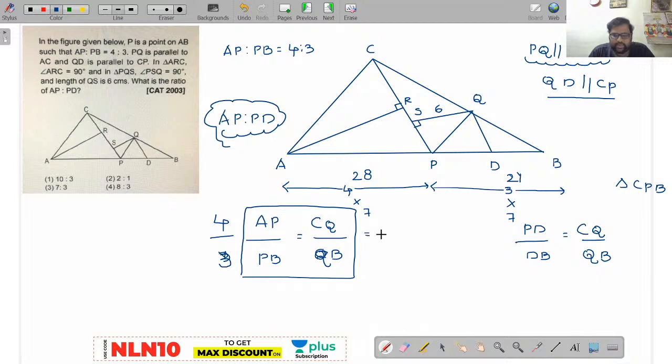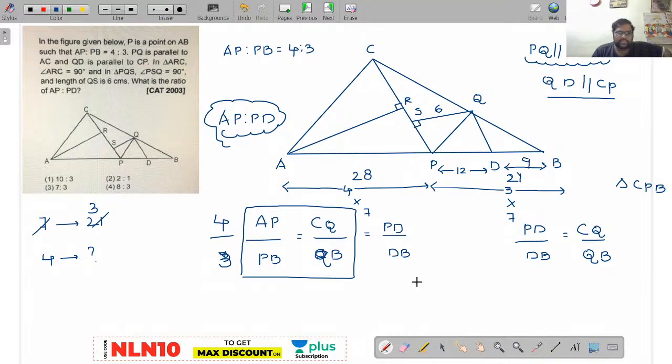Now by this, what can you say? PD by DB. This you can say it, right? Now I have taken PB as 21 in order to have a smooth calculation. Now see here, 7 parts is equal to 21. How much will be 4 parts value? That's an easy one. 7 threes are 21. So 4 parts will be 12. Now PD value will be 12. Now how much will be DB value? Total it is 21, so DB value will be 9 by this.